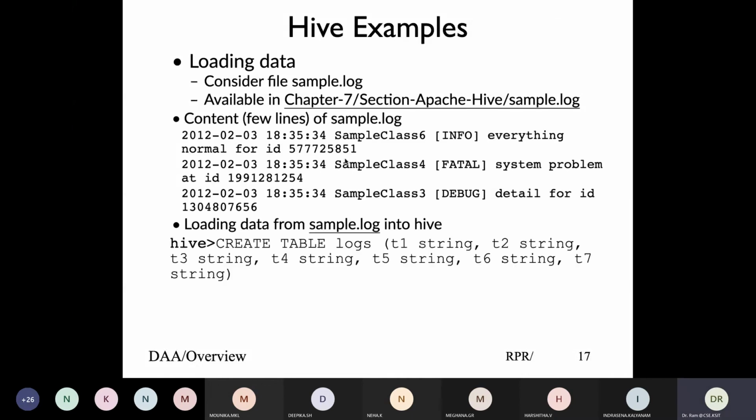I've given a few samples you can look at. Because this is a log, we say create table logs. We define 7 fields, and all of them are strings because a log basically contains strings. Then we need to indicate how the data is taken from the file: fields are delimited by tab. By default, if you don't give this, it will use different delimiters, so it's better to be very explicit and define field delimitation by the tab character.